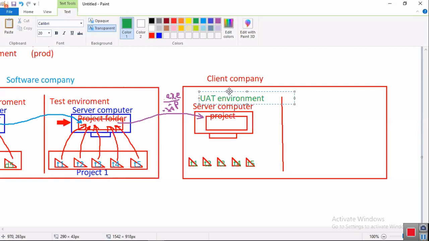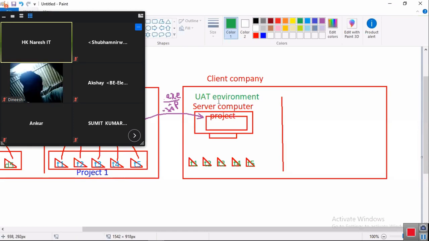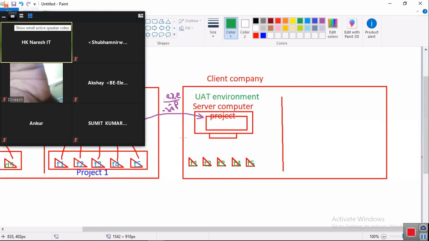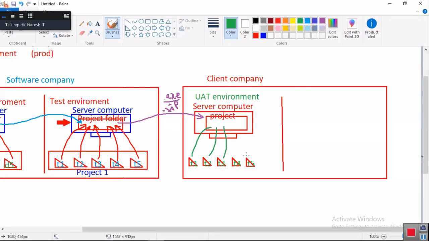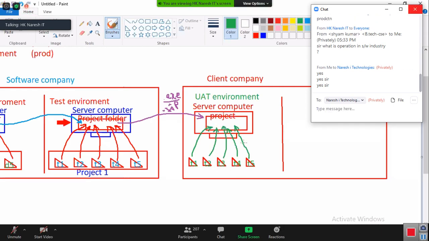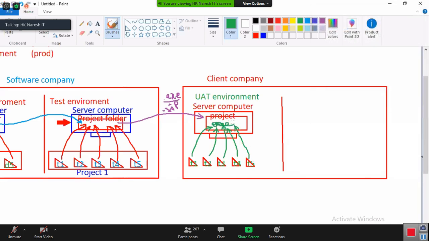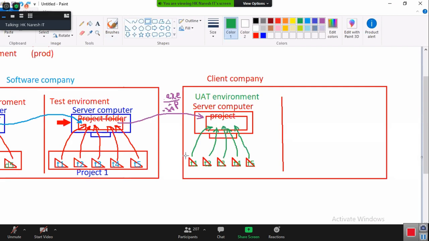All are catching my point? These people are called UAT; on the client company side, some testers are there. Those testers are called UAT. And tell me, all these testers are also accessing the project from the same computer. Erabuji, are you all following? Small story, don't feel too much. Okay, right, this is a company; if you want to become a software engineer, you have to know all these words. Now these people are accepting and then testing whether all functionalities are working correctly or not, according to the customer. According to the customer, they are testing whether all these are working properly or not.